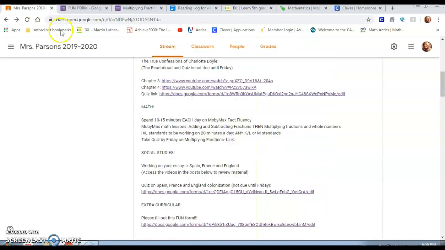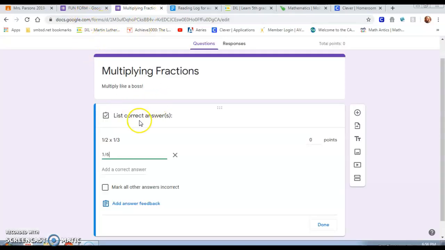Okay, I'm back here, and I'm going to be uploading a link for a fraction quiz, but I wanted to go over it first. So you're going to click in here, and here's the question. I know this looks funky, but normally I would format this differently if it was a Google Doc. This is a Google Form, and so it won't do fractions properly.